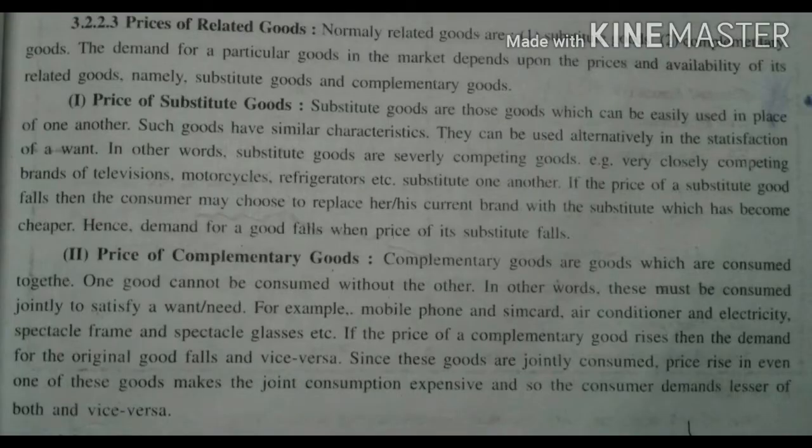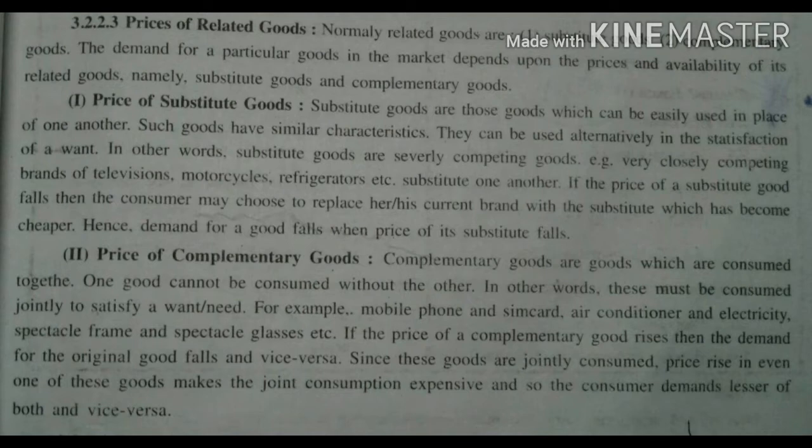Third topic is price of related goods. There are 2 points: substitute goods and complementary goods. First, price of a substitute good. They can be used as an alternative in the satisfaction of a want. So, in the competitive world, each product may have different brands. If the substitute good's price falls, the consumer may choose to replace his current brand with the substitute. So, the demand for a good falls when the price of its substitute falls.